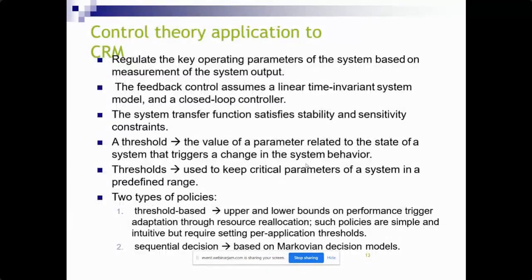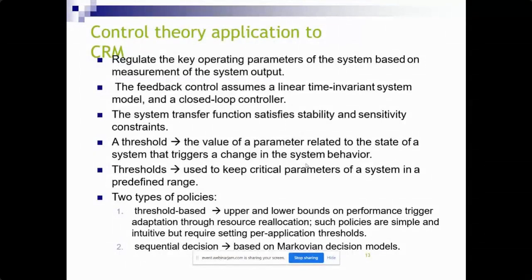So we are having a control theory application to this cloud resource management. It regulates the key operation parameters of the system based on measurement of system outputs, and it will take the feedback controller, assuming a linear time invariant system model and closed loop controller, and the system transfer functions satisfy the stability and sensitivity constraints.